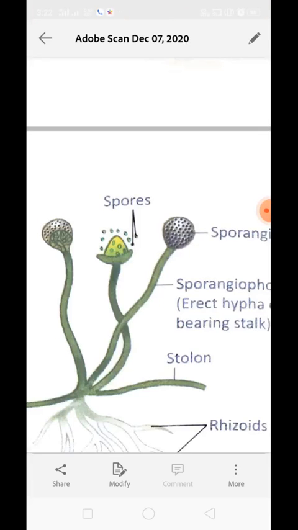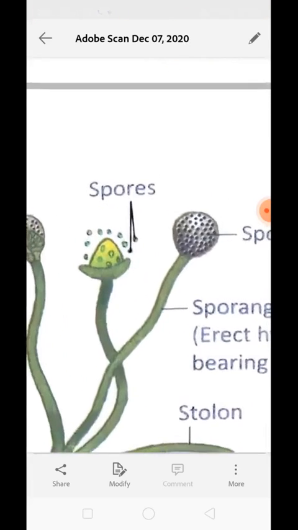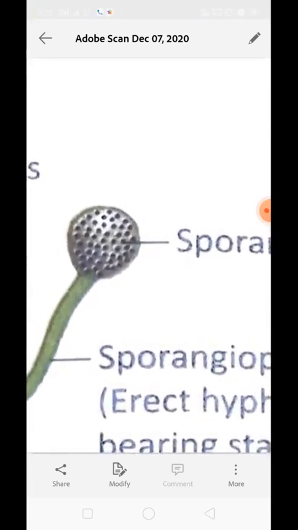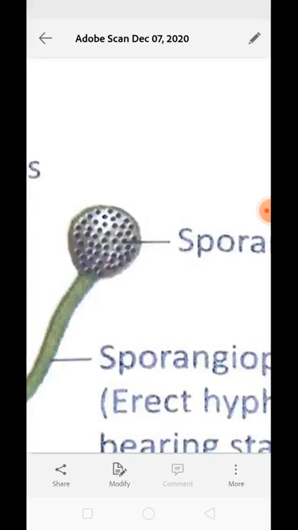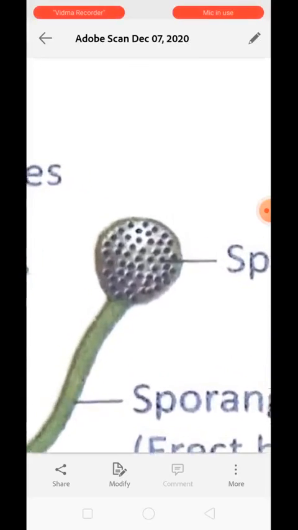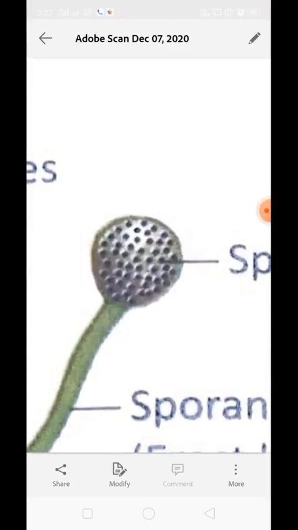Now you can see these are the sporangium. What is sporangium? A sac-like structure in which spores are produced asexually is called a sporangium.